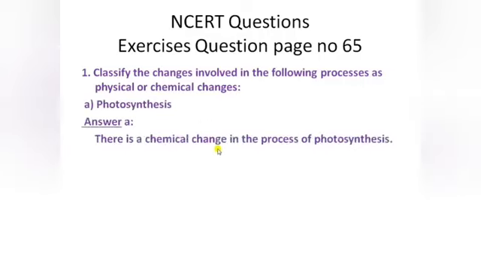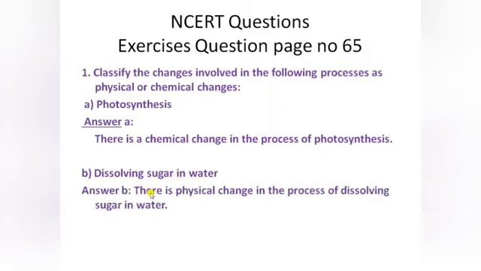Why is it a chemical change? Because photosynthesis is the process by which plants convert light energy and produce carbon dioxide gas in this process. So this shows that there is a chemical change, because it produces a gas in it. Okay, so the next part is dissolving sugar in water.